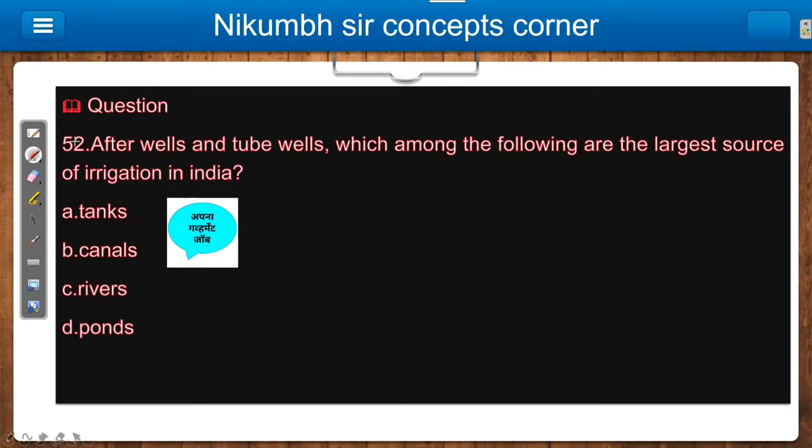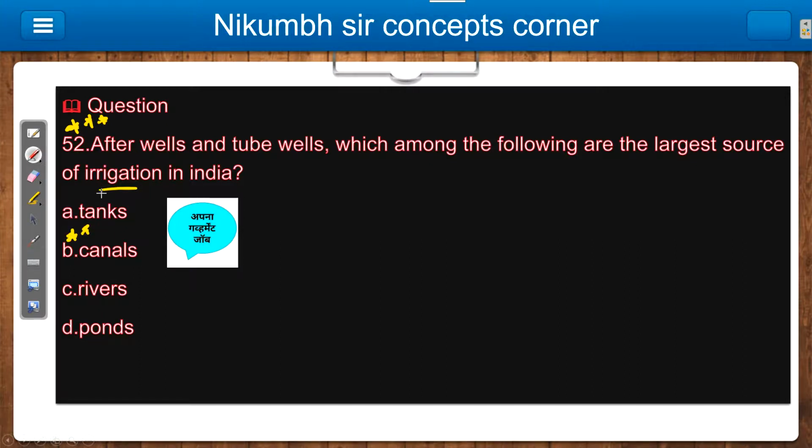Question number 52. Again, a very important question for you, again you can put three stars here. After wells and tube wells, which among the following is the largest source of irrigation in India? Tanks, canals, rivers, and ponds. So the answer is canals.